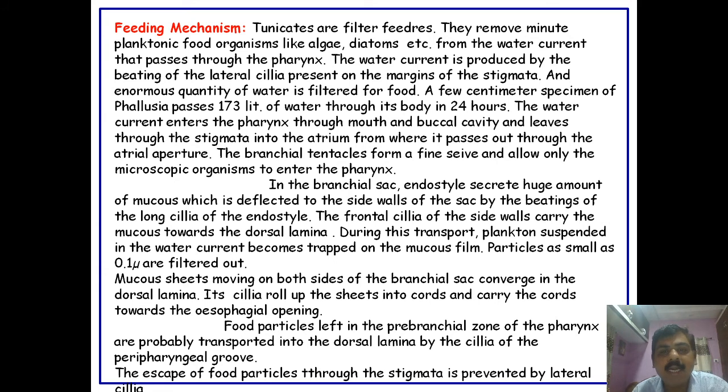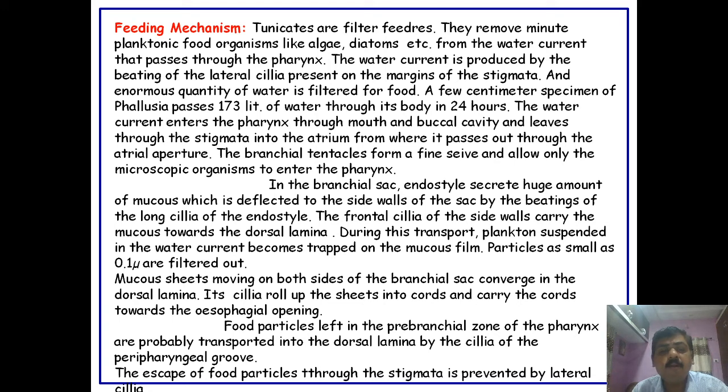As all tunicates are filter feeders, Herdmania is also a filter feeder. They remove minute planktonic food organisms like algae and diatoms along with the water current through the pharynx. The water current is produced by the beating of the lateral cilia, which are present at the margins of the pharynx or the stigmata, and an enormous quantity of water is filtered for food.